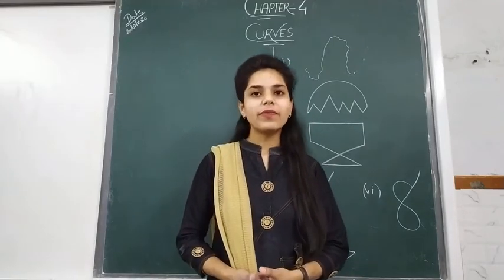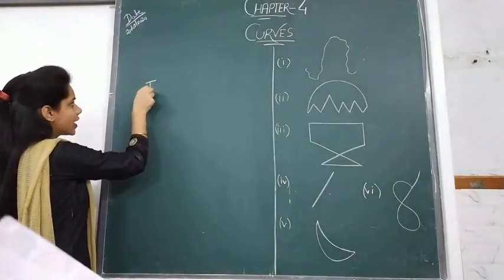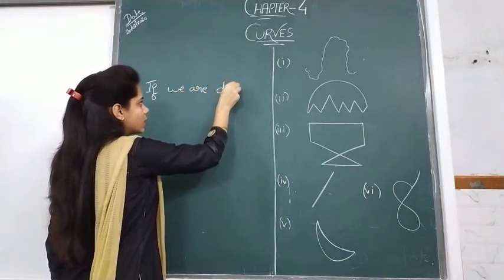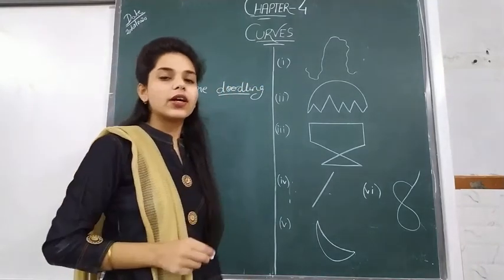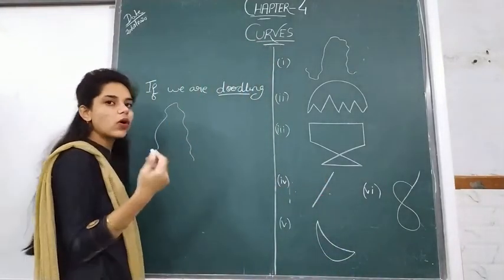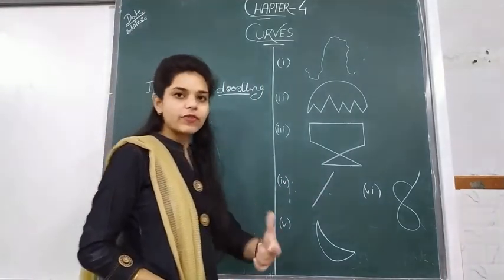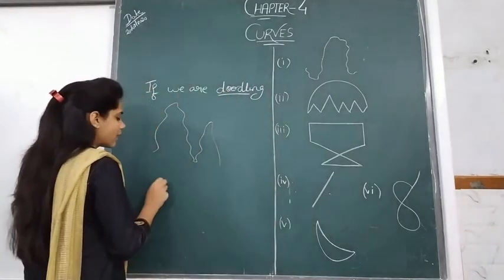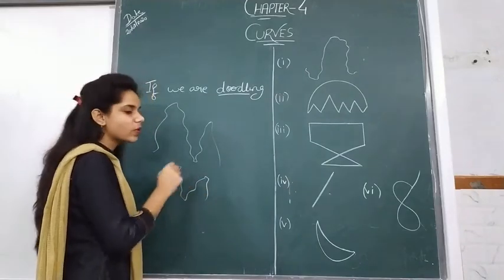So a curve means if we are doodling, that is known as a curve. What is the term doodling? Doodling means to make a random figure without lifting the chalk or pencil. So this figure will be what? A curve. Without lifting the chalk, or you can use a pencil or pen. So if we are making this type of figure, it means we are doodling. So this is known as what?